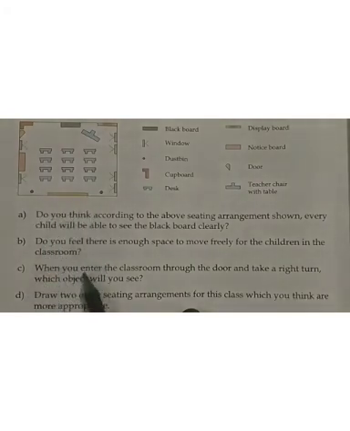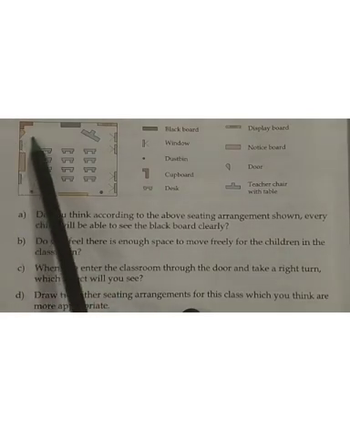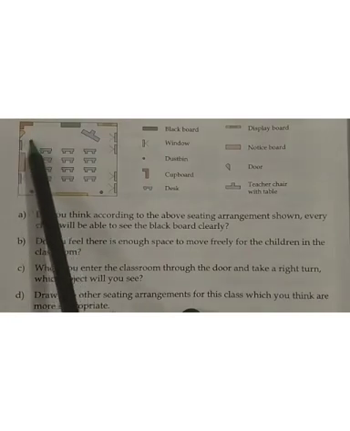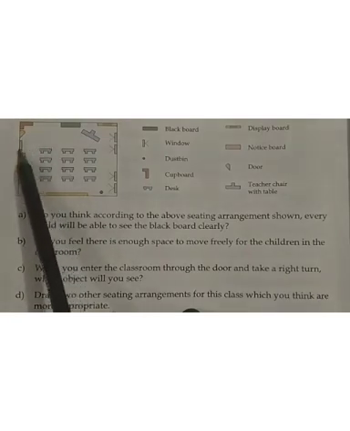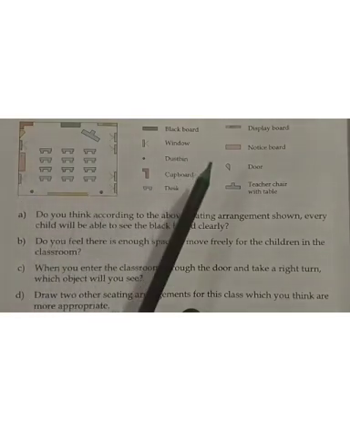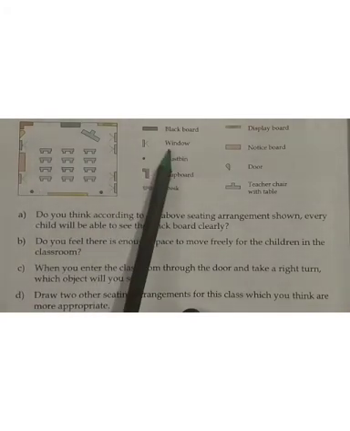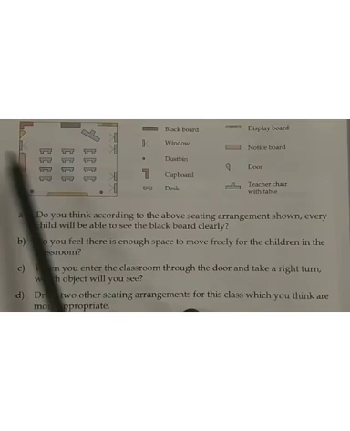Next question: when you enter the classroom through the door, take a right turn. Which object will you see? That is the door. You come inside the classroom, then you take the right turn. Then here, what is this? See the key. You can see here this key is given, window. So first you enter the classroom and take a right turn, then you can see this window.